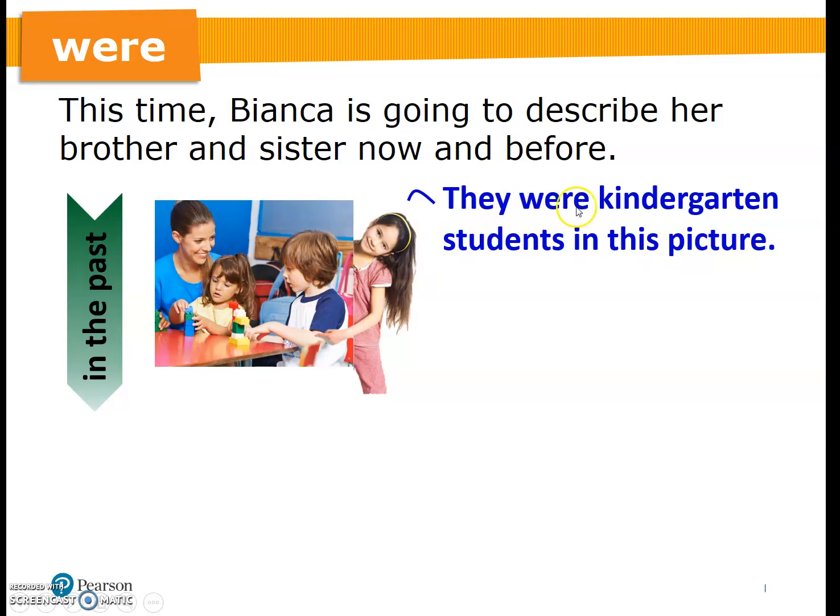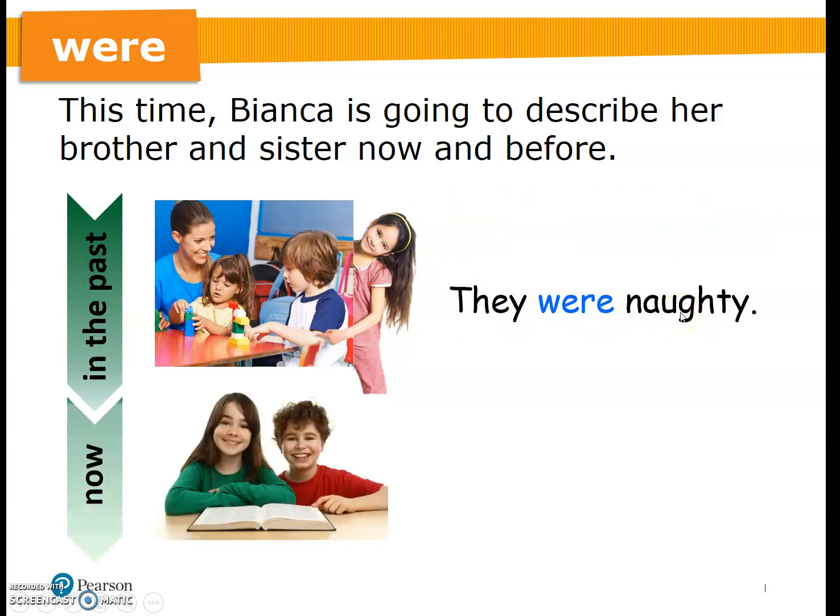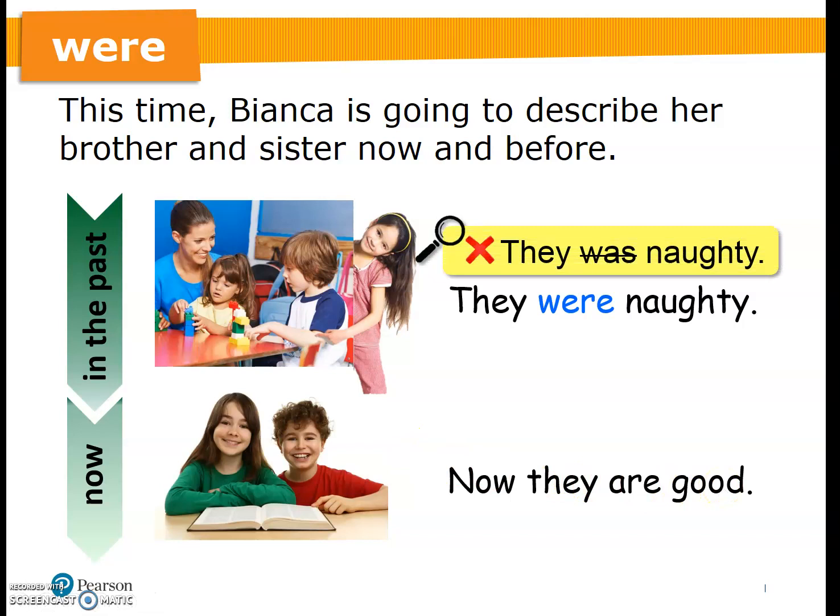We use were instead of they are. They were naughty. We don't say they are naughty because we are talking about the past. Okay, how about now? Now, they are good. Because we are talking about the present, so we use are.